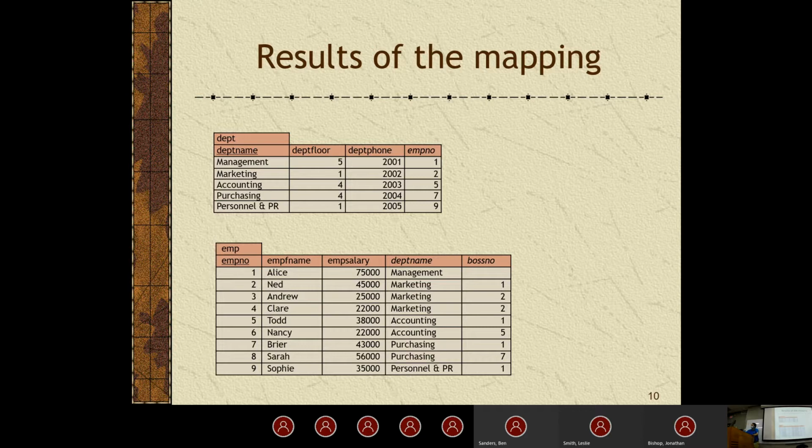You walk into a room, you say, who's the boss? Well, you can say, one is the boss. I don't know if that makes any sense, but that's what this is all about. It's identifying the boss. So then you have the employee table here, and in this case, they actually did it kind of redundantly, where they also have the boss number included within the table.